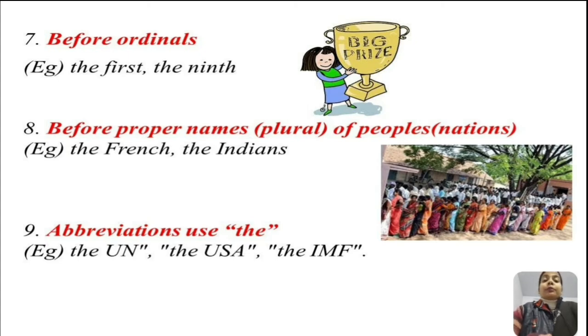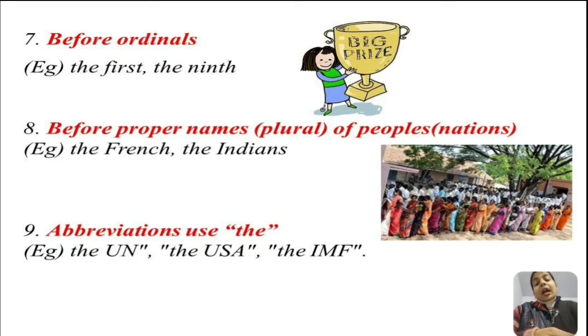The is used before proper names which are plural, meaning some nation, nationality or religion, like the French, the Indians. Then the is also used before abbreviations, or with those countries that have the words republic, kingdom or states in their names, like the United Nations, the United States of America, the International Monetary Fund.